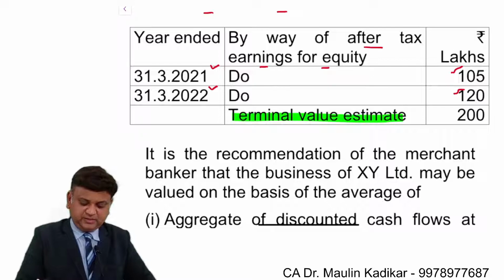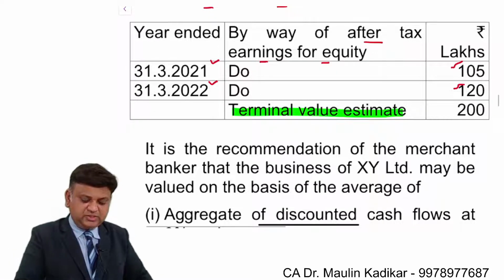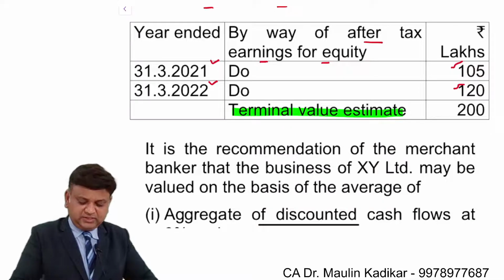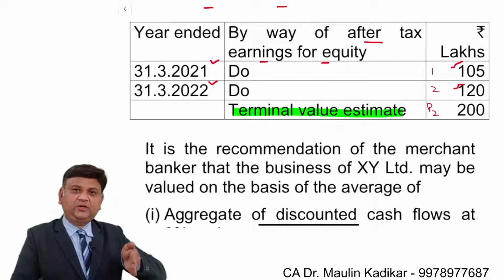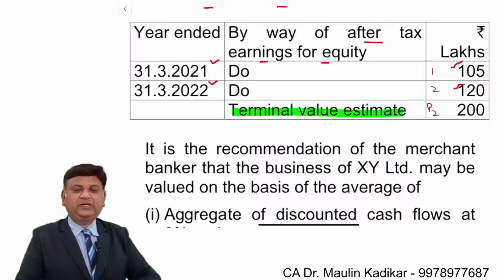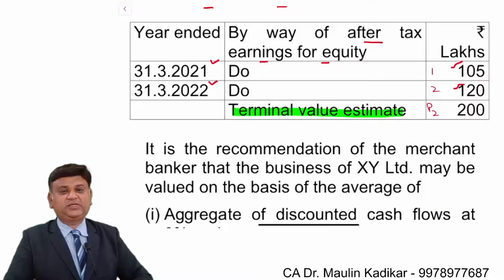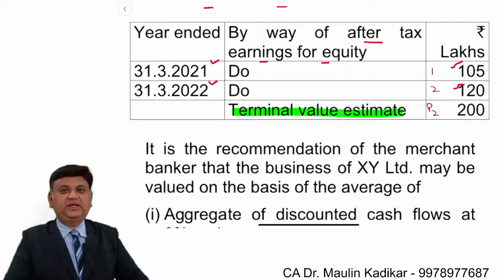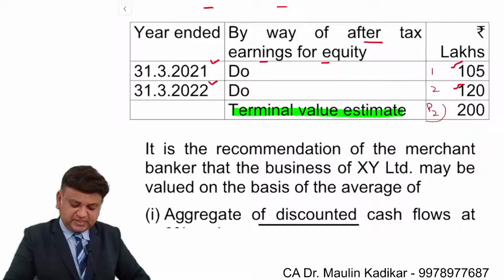Terminal value estimate. Dear students, the term terminal value estimate stands for this: this is end of year 1, this is end of year 2, then this is P2. It means from end of year 3 onwards for perpetuity, whatever cash flows the business is going to generate, all those cash flows are discounted to the second year end. That is what we understand as P2.